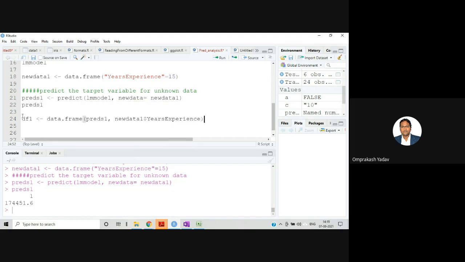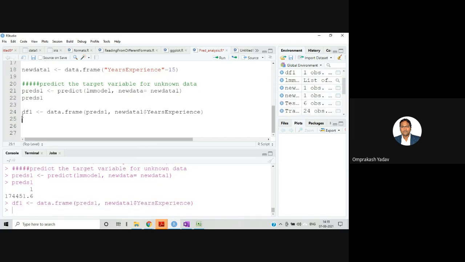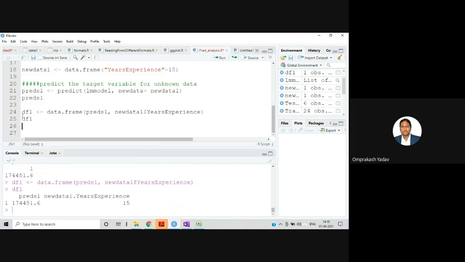Including this, we can make the data frame. I run this, and if I print df1, you can see the output in this fashion, where we have Preds 1 for 15 years. We are having this particular salary.